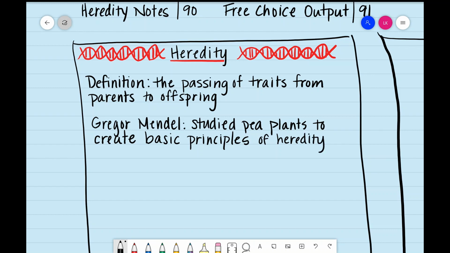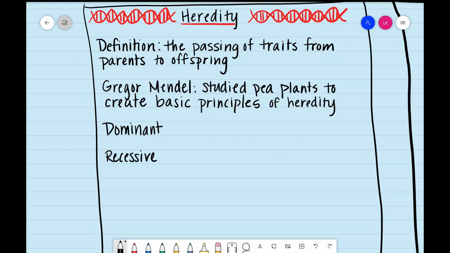The first two words associated with heredity that are very important to understand are dominant and recessive. Dominant refers to the form of a trait that masks the other trait.